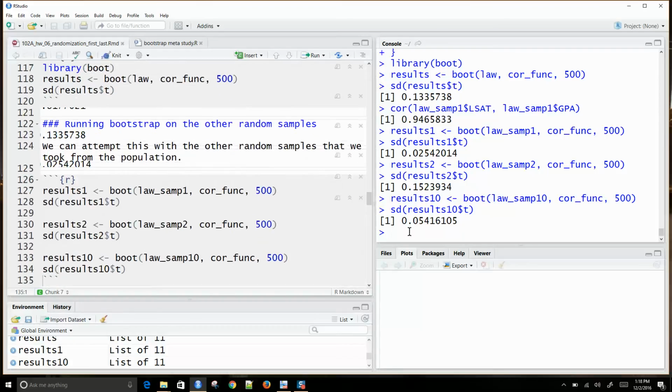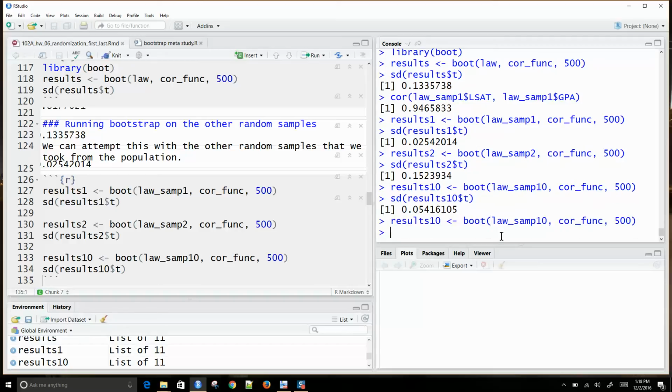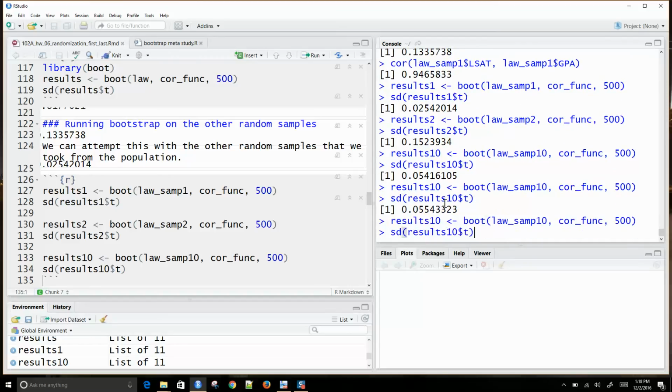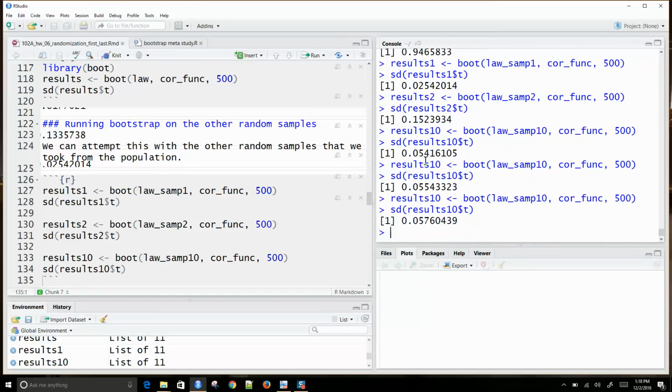Let me just show you. If I just reran this Bootstrap another 500 times and calculated the standard deviation there, we see that the Bootstrap itself produces results that are fairly consistent within itself, because it's doing 500 replications and trying to estimate the standard error.